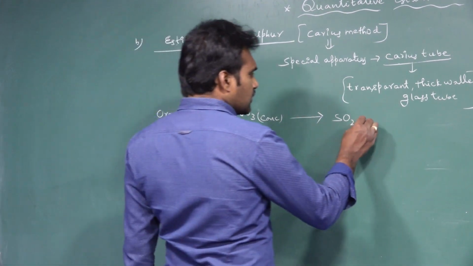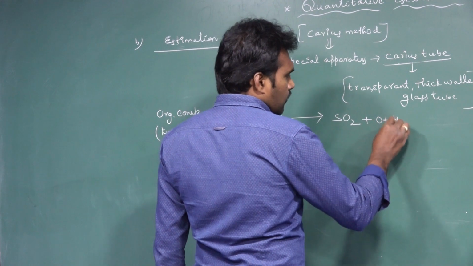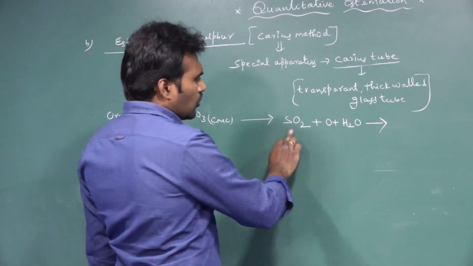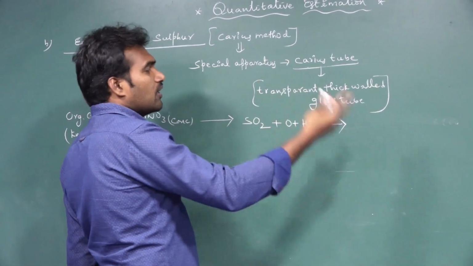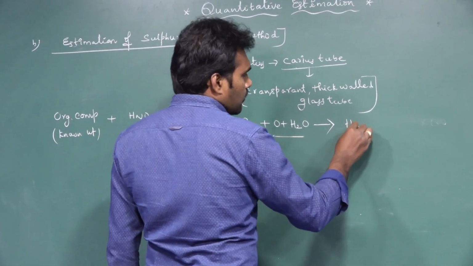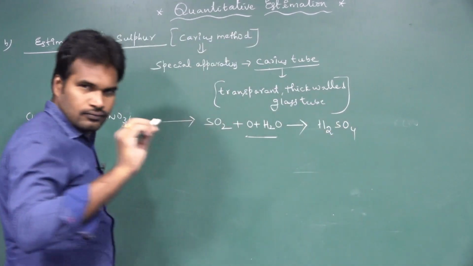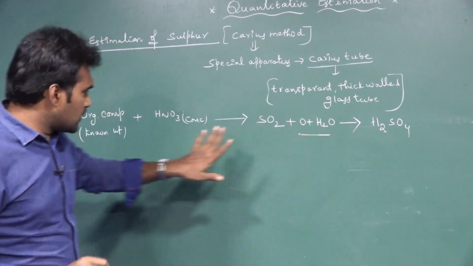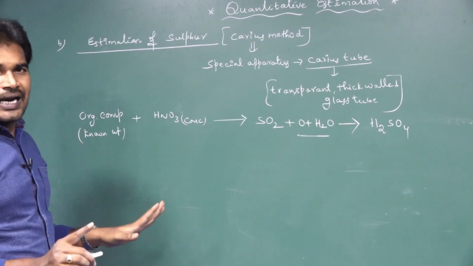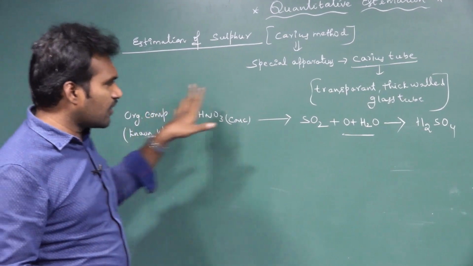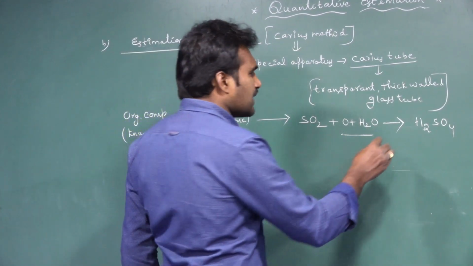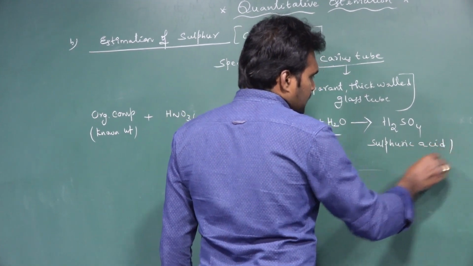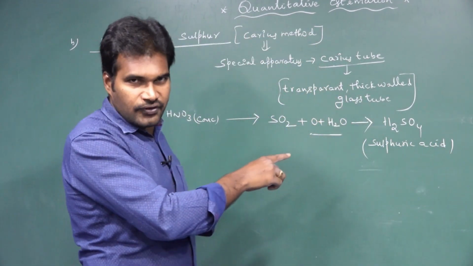After that, this sulfur dioxide is further dissolved in water, and SO2 is converted into SO3, and this SO3 on dissolution in water gives sulfuric acid. You can remember the sulfur dioxide step or the direct step. Concentrated HNO3 ultimately oxidizes the sulfur into what? Sulfuric acid. This is also called the king of acids, sulfuric acid.